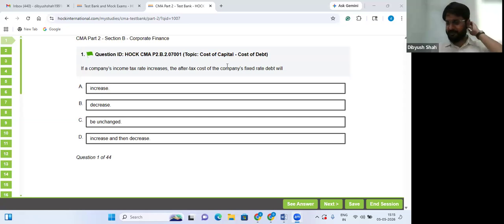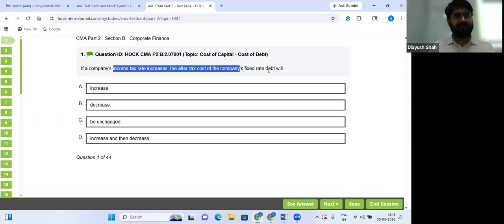We have already completed weighted average cost of capital. Let's solve some more questions of cost of capital and wrap it up. If a company's income tax rate increases, the after-tax cost of the company's fixed rate debt will be what?